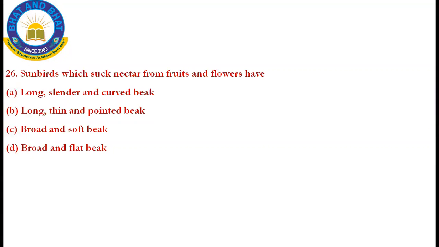Next question, 26th question. Sunbirds which suck nectar from fruits and flowers have long, slender and curved beak, long, thin and pointed beak, broad and soft beak, broad and flat beak.